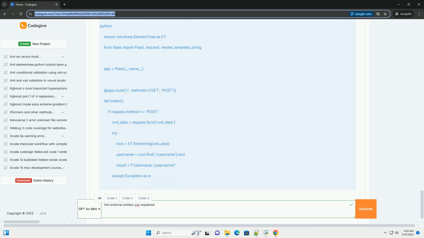Denial of service (DoS). The attacker injects an external entity that points to a very large file, causing the server to consume excessive resources, memory, CPU. The attacker can also create recursive entity definitions that lead to infinite loops and resource exhaustion, a "billion laughs" attack. Remote code execution (RCE): less common, but possible in some circumstances.